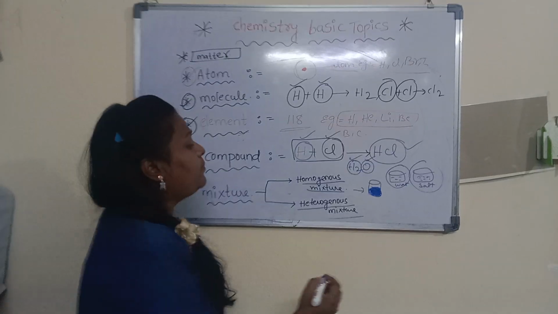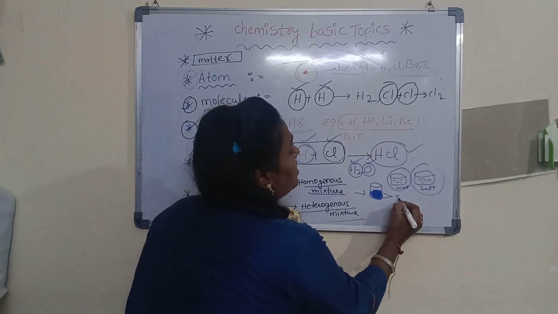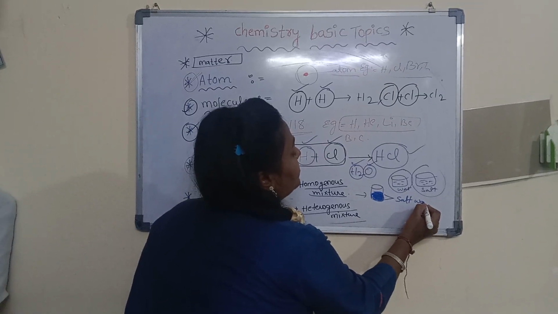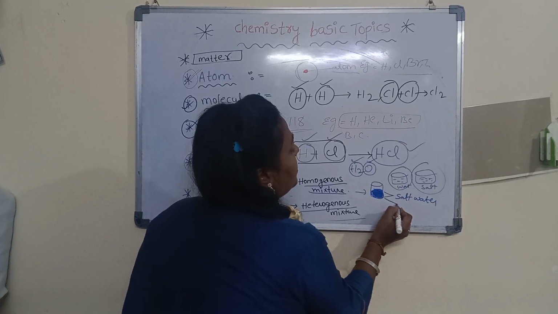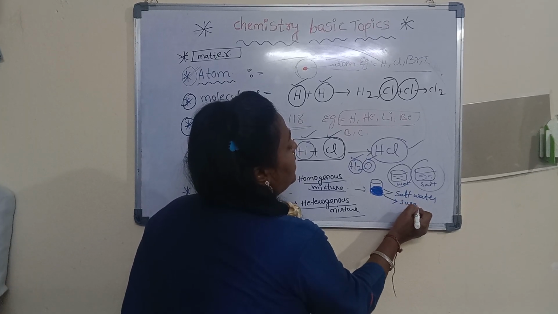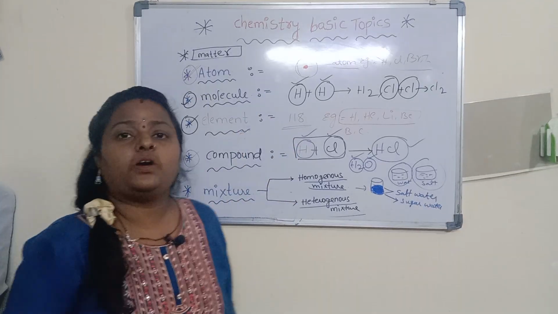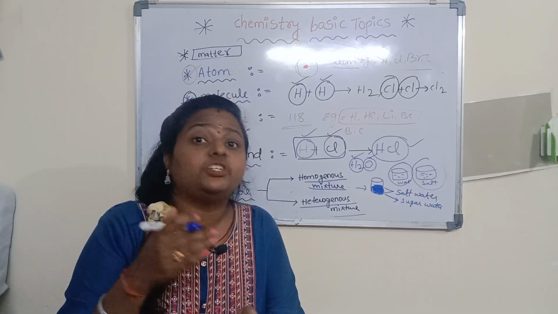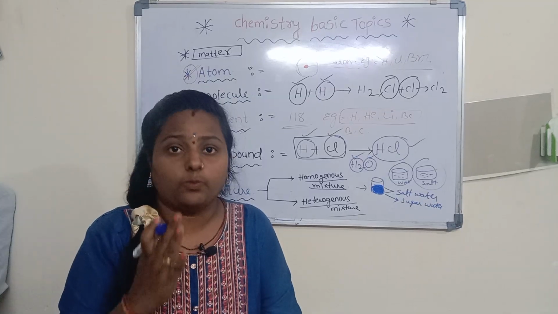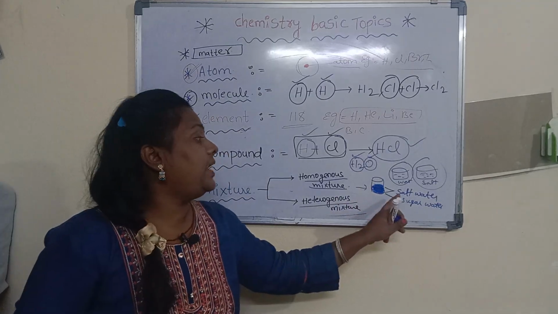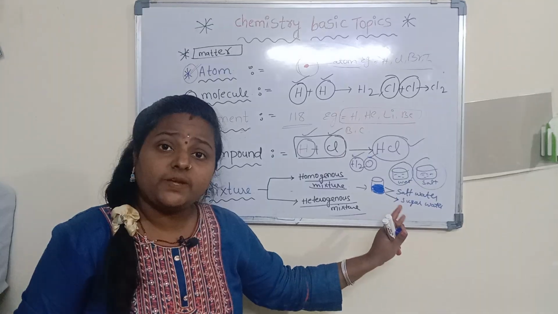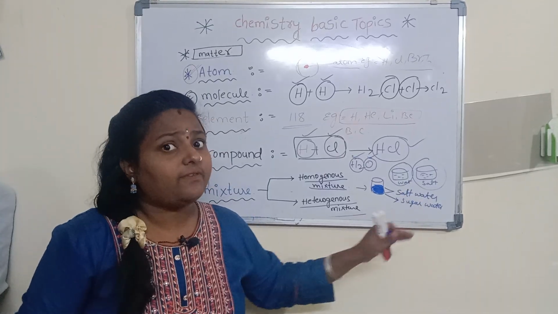For example, homogeneous mixture examples: salt water. Salt is dissolved in water solution, yes or no? Sugar water. Sugar is dissolved in water solution. Why?